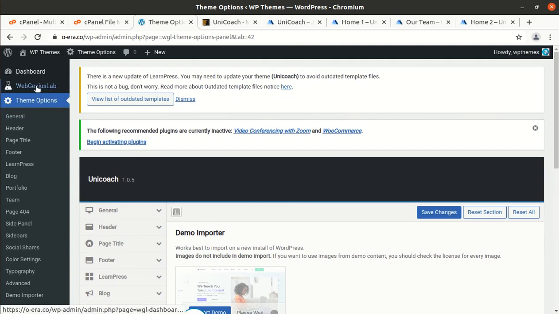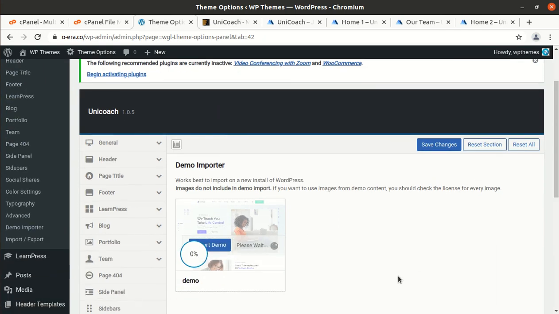So at this stage, I may conclude that the demo import is failed for Unicoach WordPress theme. However, rest of things are fine. So theme options are there. I will show you the theme options. But I just wanted to reconfirm you that demo install is failed, and if you actually want this theme with all the demo website, I mean at least one of the demo website, it is not possible with this installation, as I found, because I checked thoroughly the documentation.